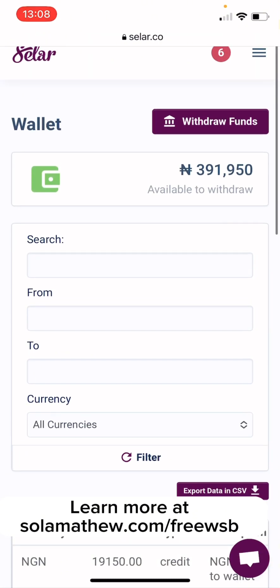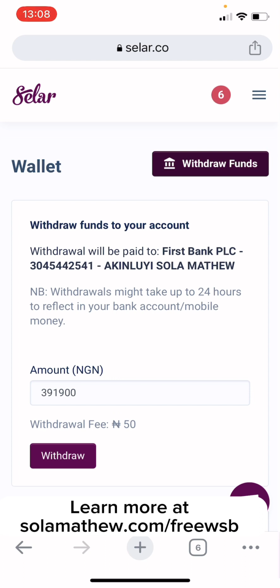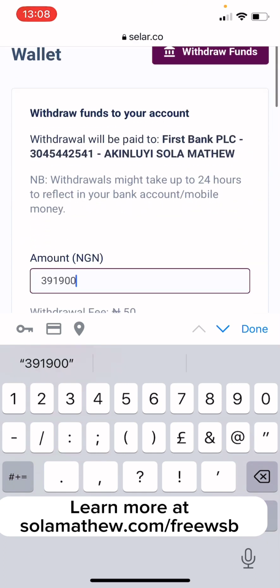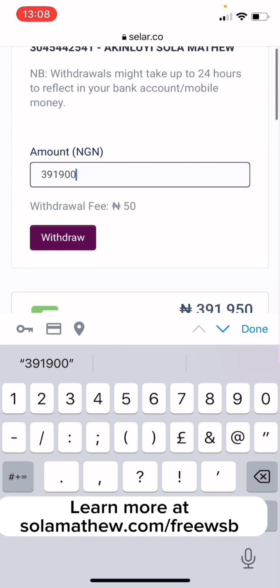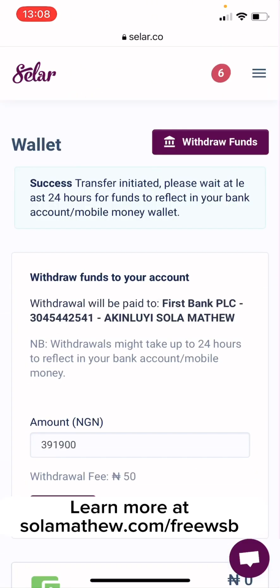So you can see I have like 391,950,000 naira. So what I will do here is to click on withdraw. I can actually specify how much I want to withdraw, but in this case I will withdraw everything to my bank account. They say the withdrawal fee is 50 naira, so I'm just going to click withdraw. Right, so it says transfer initiated. Please wait at least 24 hours for funds to reflect in your bank or mobile money wallet.